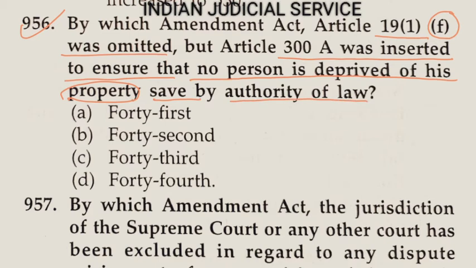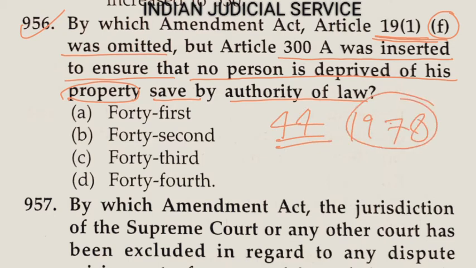Article 19(1)(f) related to the freedom of property, right to property, and it is removed by the 44th Amendment Act 1978. So the answer is here option D, 44th Amendment.